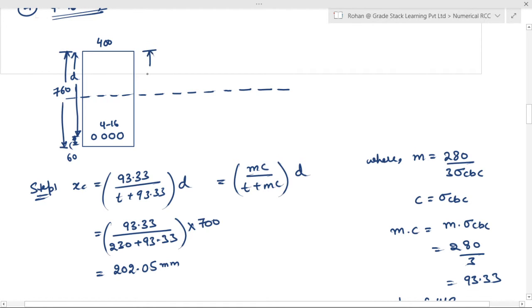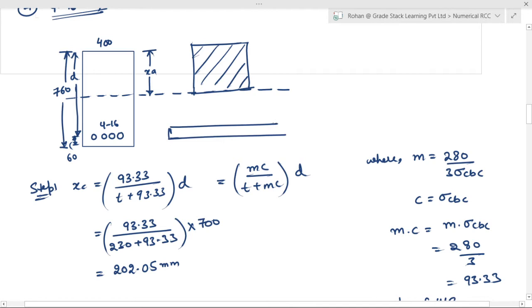So we neglect the area of concrete on the tension side. The remaining area is like this one. This is the area of concrete on the compression side, and we draw an equivalent area of concrete for steel like this.